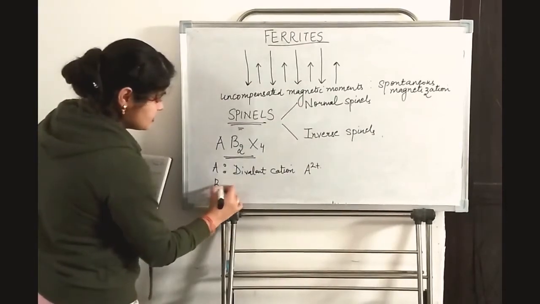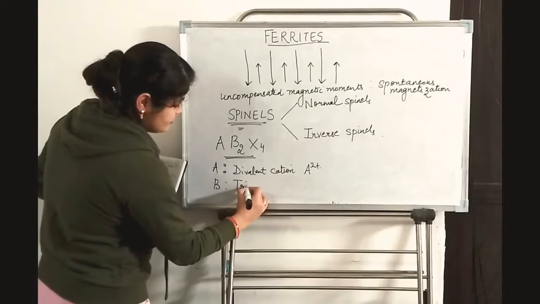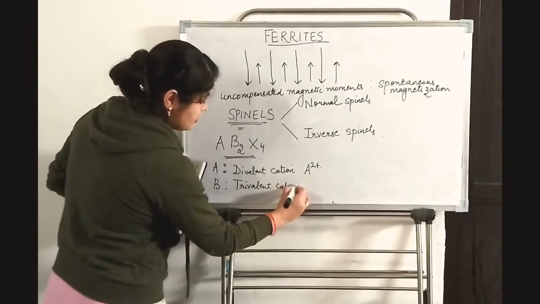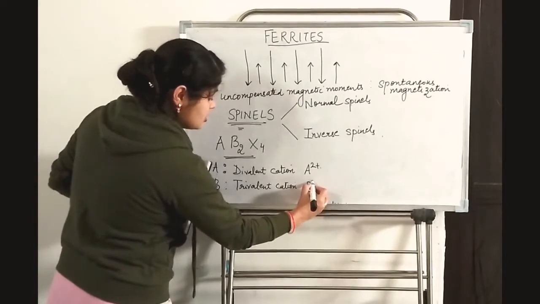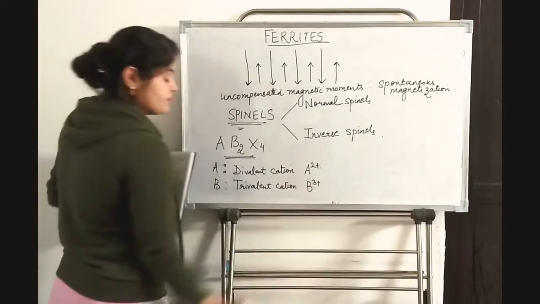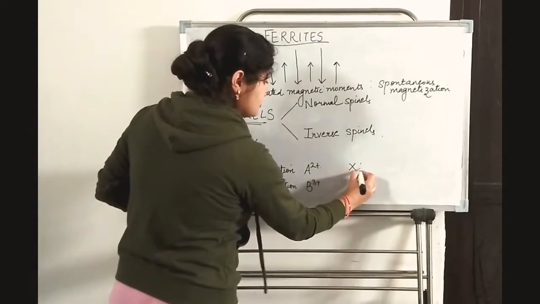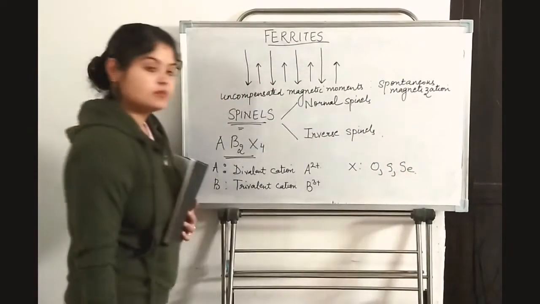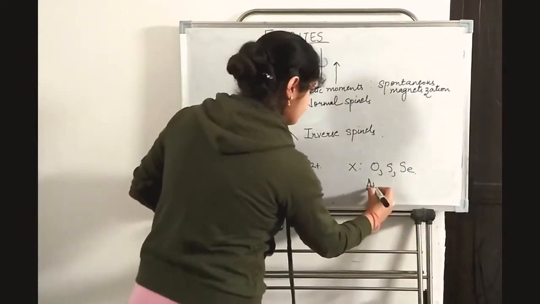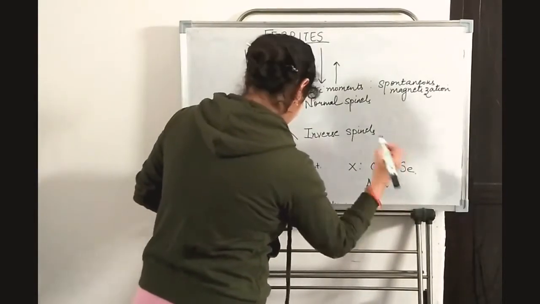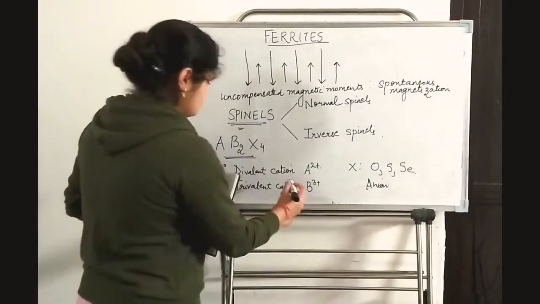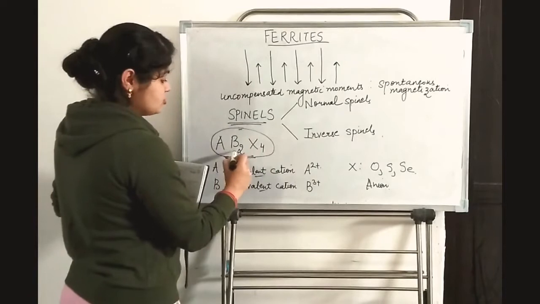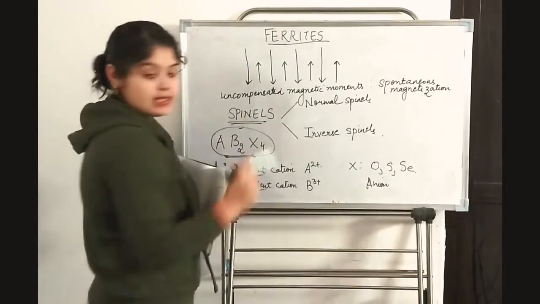B is a trivalent cation, that means B3+. And X can be oxygen, sulfur or selenium, and this is an anion. So these types of materials which have the formula AB2X4 are known as spinels.